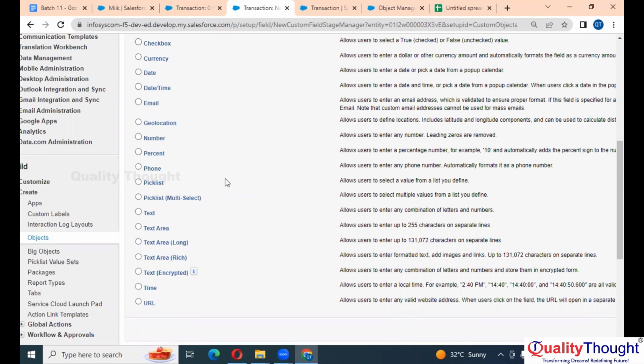For example, if I am buying something, I need to know when and what time I'm buying the product. That's why we have something called date. If you want to capture the time also, date and time both. Let me show you the date first.